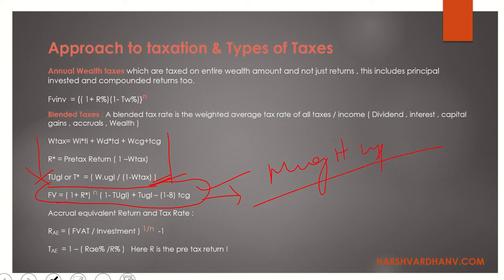No option, right? Accrual equivalent return and tax rate. What the author is basically saying over here is that there could be a rate which will reflect all your income, dividend, everything. The return that you are earning from investment is a function of the future value of your investment after tax divided by the investment, quite logical, raised to 1 by n. Why raised to 1 by n? Because right now you are computing the return, not computing the future value.